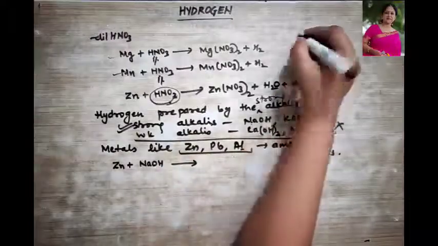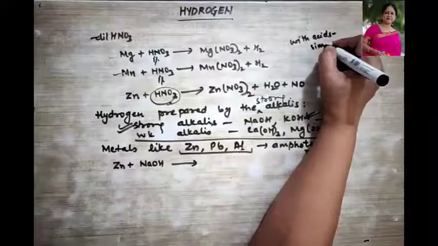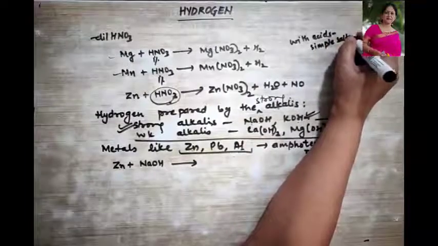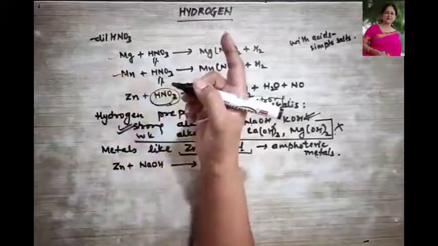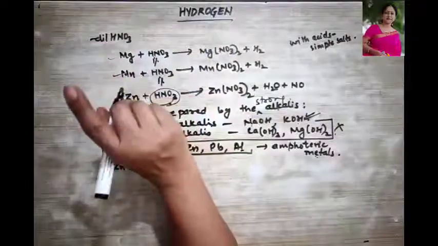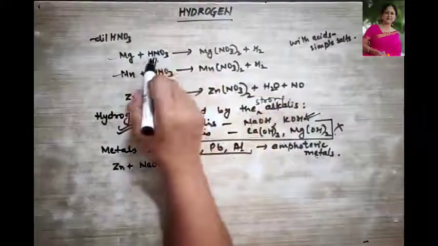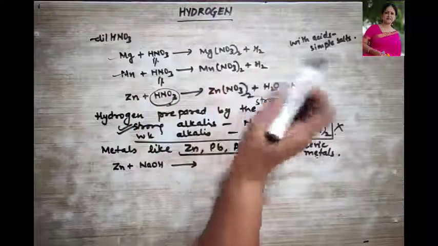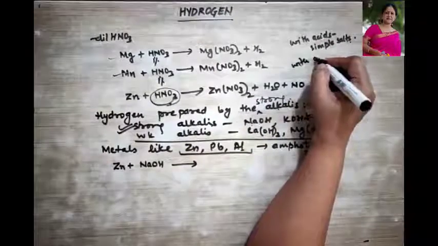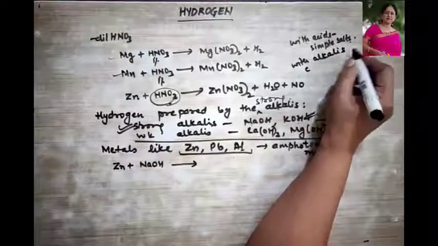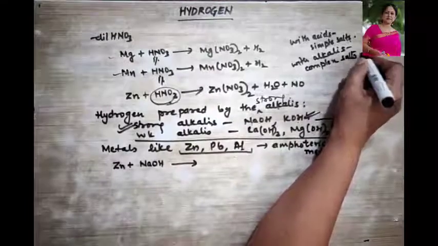Now with the acids, they form simple salts. Okay, simple salts that I had told you, respective salts. When we were using HCl, then chloride salt was formed. When we were using sulfuric acid, then sulfate salts were formed. Here we are using nitric acid, so nitrate salt is formed. Clear? So with acid, simple salts are formed. With alkalis, complex salts are formed. Okay, this point you remember.